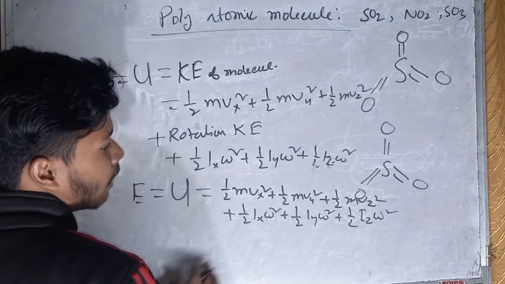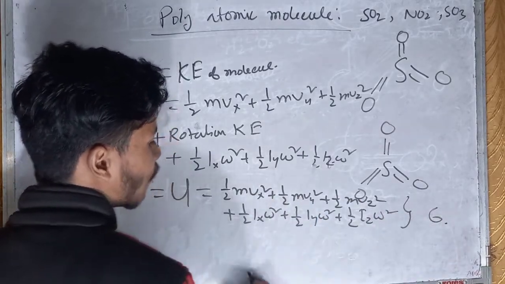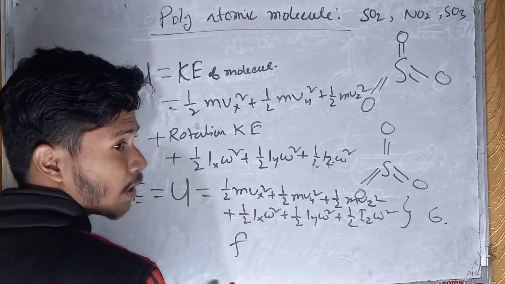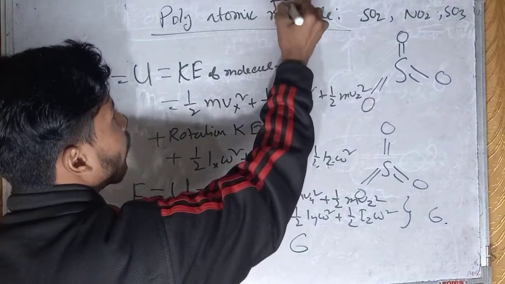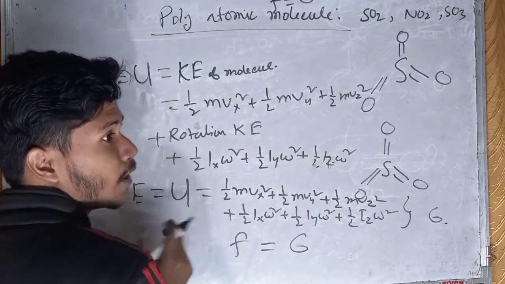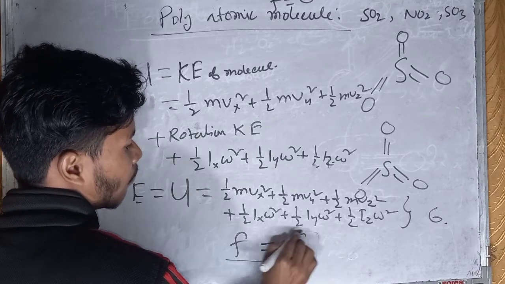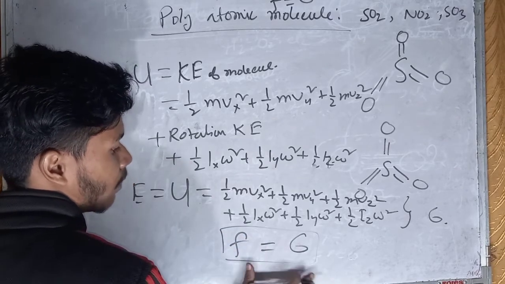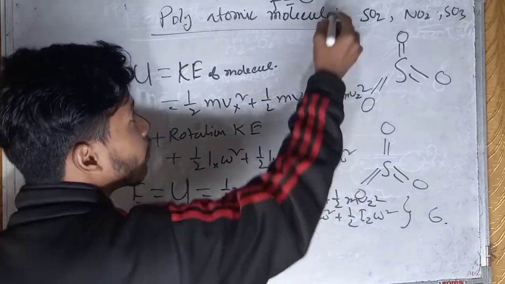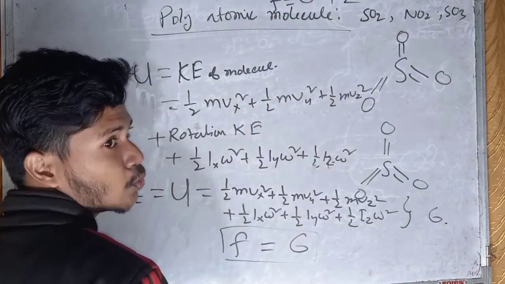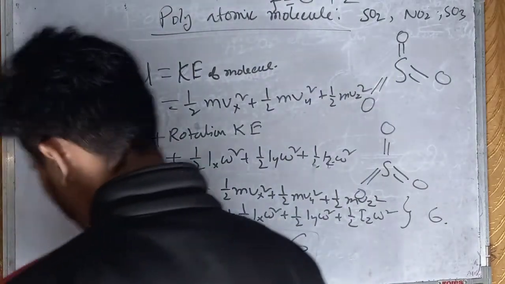So the total independent terms are 1, 2, 3, 4, 5, 6. The degree of freedom is the number of independent terms, so it is 6 for a polyatomic or triatomic molecule. And if we include vibration, then +2 will be added. So these are all the terms.